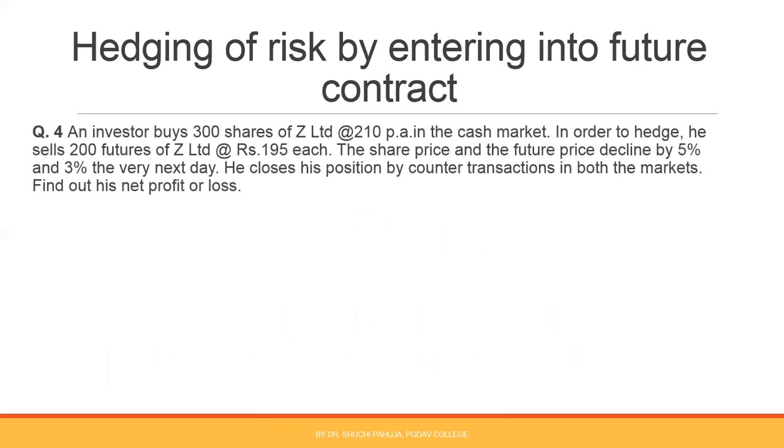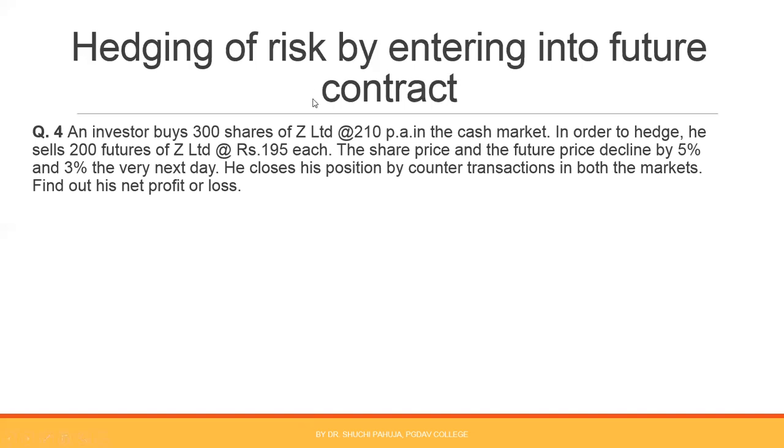An investor buys 300 shares of Z Limited at the rate of 210. It should be 210 per share in the cash market. In order to hedge, he sells 200 futures of Z Limited at the rate of rupees 195 each. The share price and the future price decline by 5% and 3% the very next day. He closes his position by counter transactions in both the markets, find out his net profit or loss. So investor is entering into transactions in cash market as well as in future market.